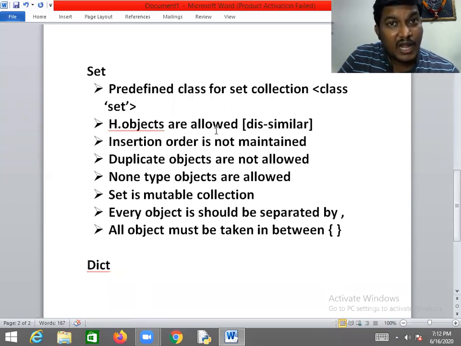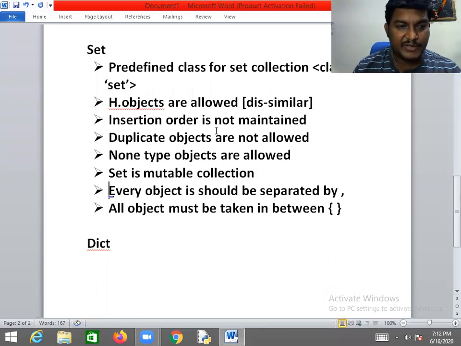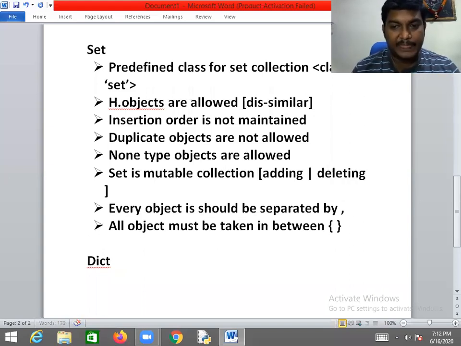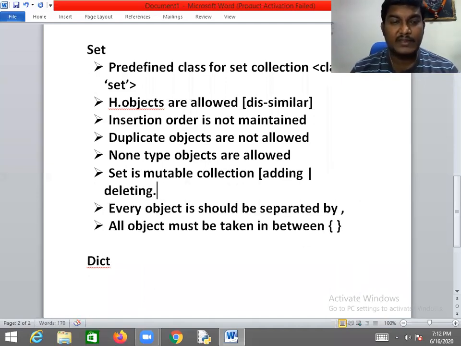Mutable means it should allow you to make changes in that collection, such as adding, deleting, or replacing. If any such operations are allowed, then I can say it is mutable.